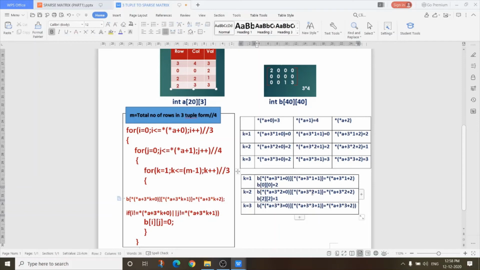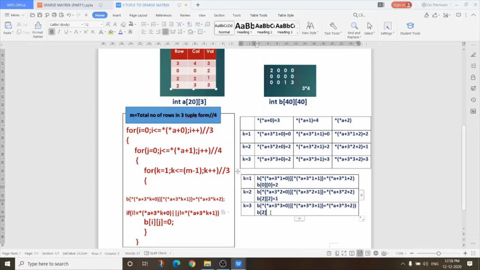Star a plus 3 into 2 plus 1 whole star, it is 2. And star a plus 3 into 2 plus 2 whole star, it is 1. In this way, for the last row, what is the value of k? K is 3. So star a plus 3 into 3 plus 0 whole star, it is 2. So B2 and star a plus 3 into 3 plus 1 whole star, it is 3.